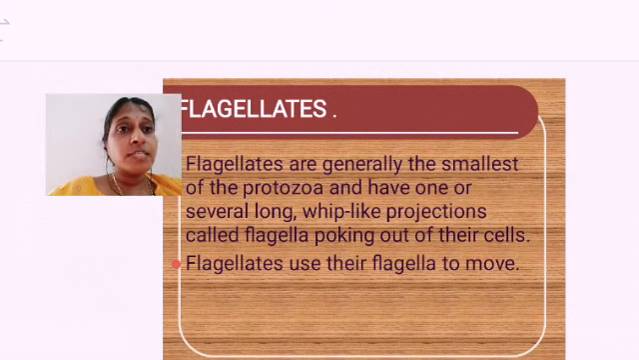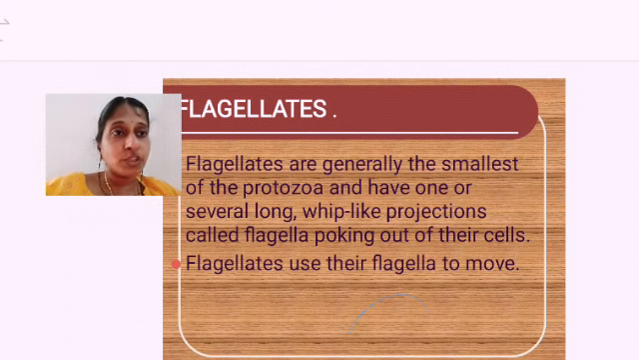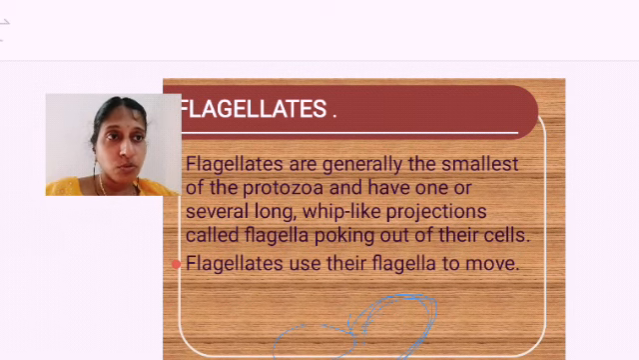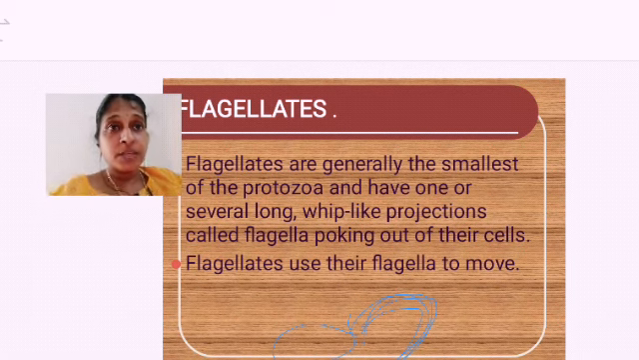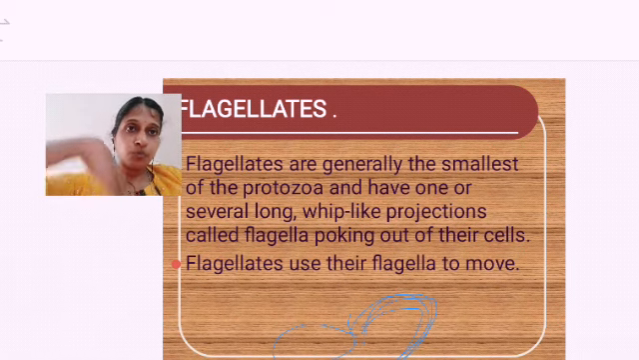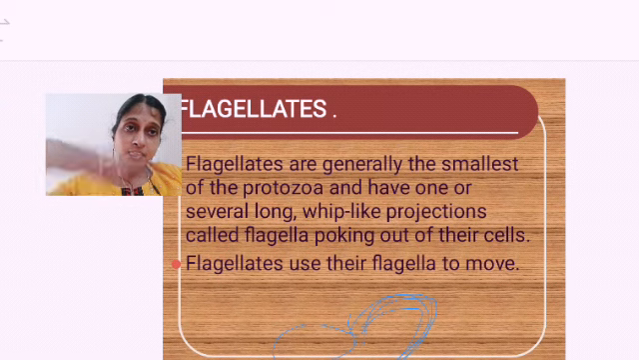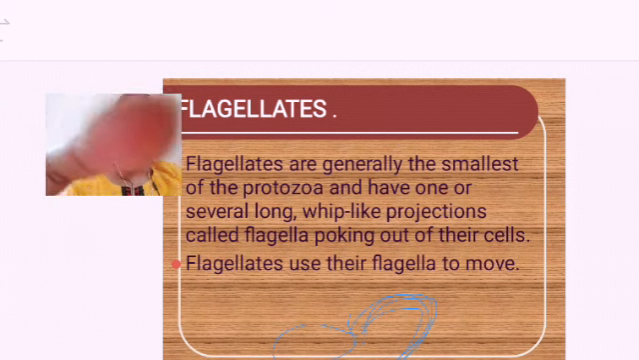They have one or several long whip-like projections. I told you they are having what? Whip-like projections. These whip-like projections we call the flagella. So from their cell whip-like projections come out. We call it flagella. The flagella will be moving like this, like this. Like that they will be moving from one place to another. So flagella is helping in movement from one place to another.